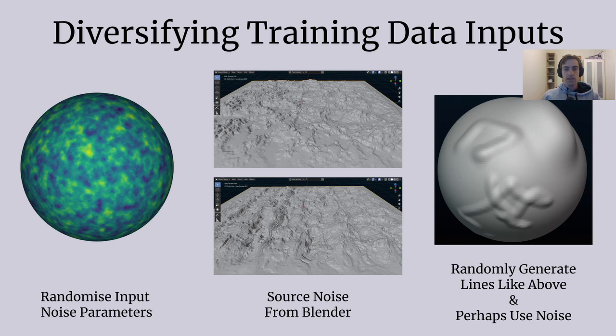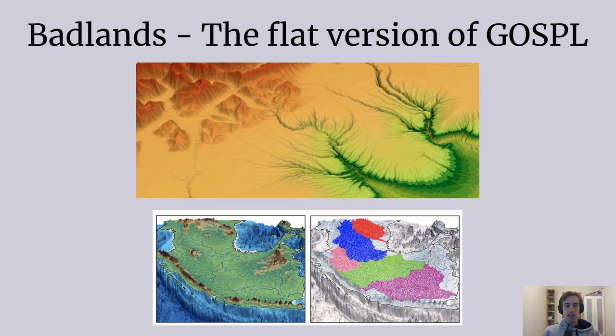While I'm at this, I should also make sure to include random rainfall maps and include negative uplift to represent submersion of tectonic plates. Badlands is a Python-based module similar to GOSPL, and it is also developed by Tristan Salles from our schools.